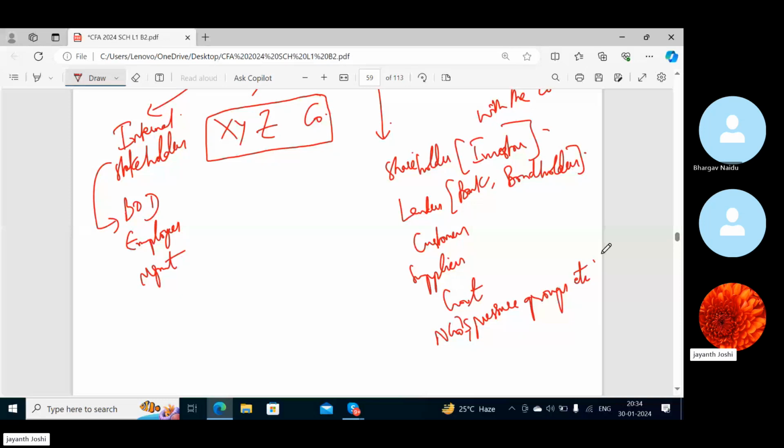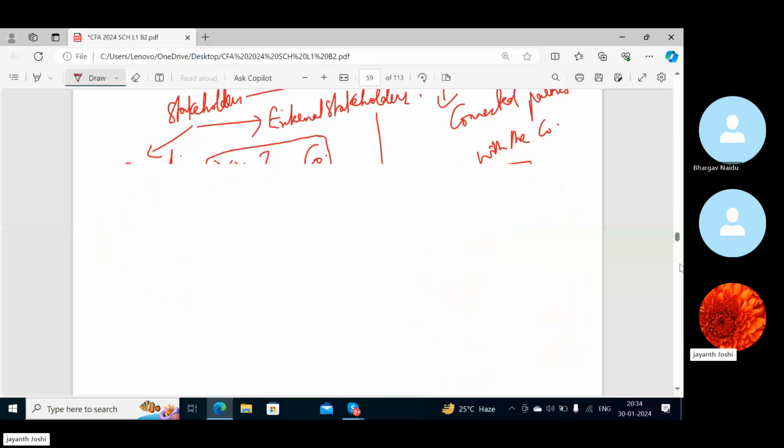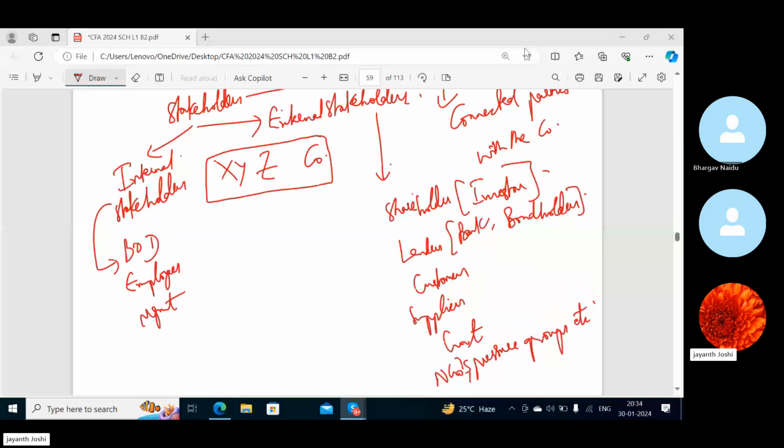Okay, so these are all the stakeholders. This is what we have understood about this. So stakeholders, as they are connected with the company, want something in return from the company. The board of directors have promised that they'll make the organization profitable and also maximize the wealth of the shareholders. This is what they promise. Henceforth, they have to deliver. And every one of them is waiting for the company's financial performance at the end of the year.